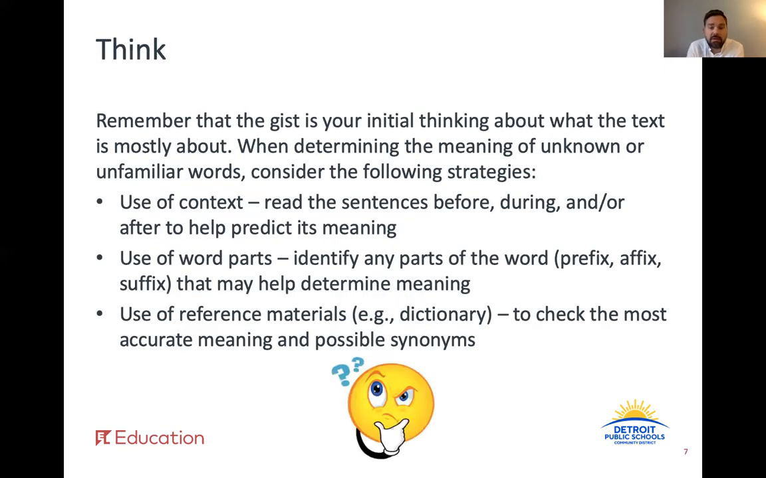Now that you've had a chance to read the text again, especially the beginning of the article, I want you to think about a couple of things. Remember, the gist is your initial thinking about what the text is mostly about. Also, when determining the meaning of unknown or unfamiliar words, consider the following strategies in order. Use context: read the sentence before, during, and after to help predict its meaning. Use word parts like a prefix, affix, or suffix. See if there are any positive or negative ones, or if you recognize the root word or anything like that. And if needed, use reference materials like a dictionary.